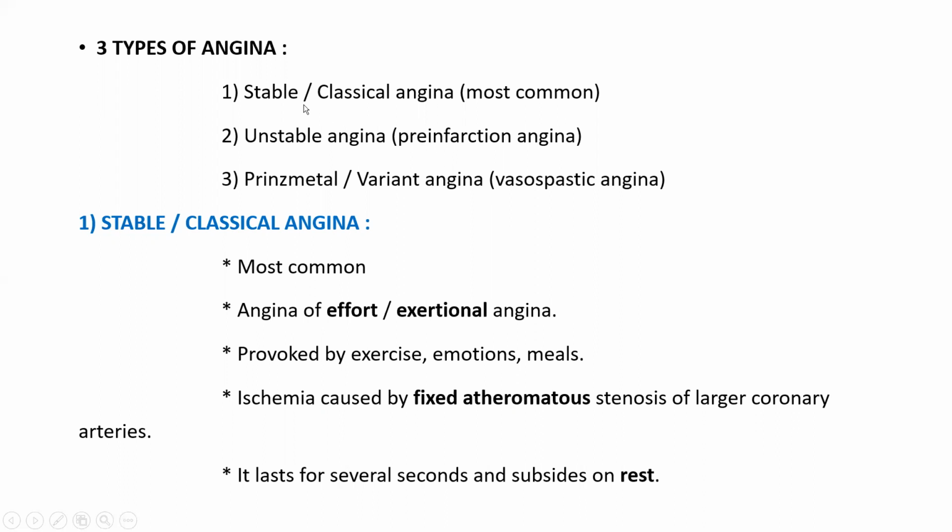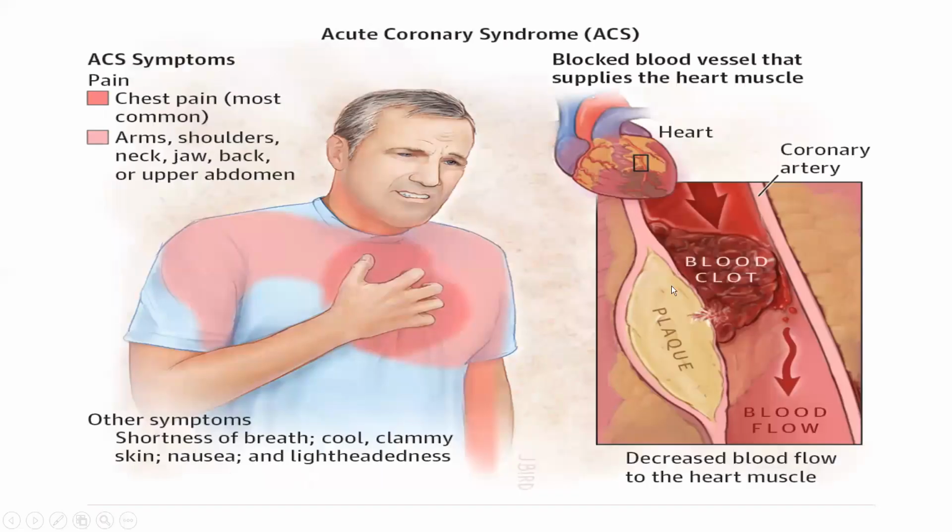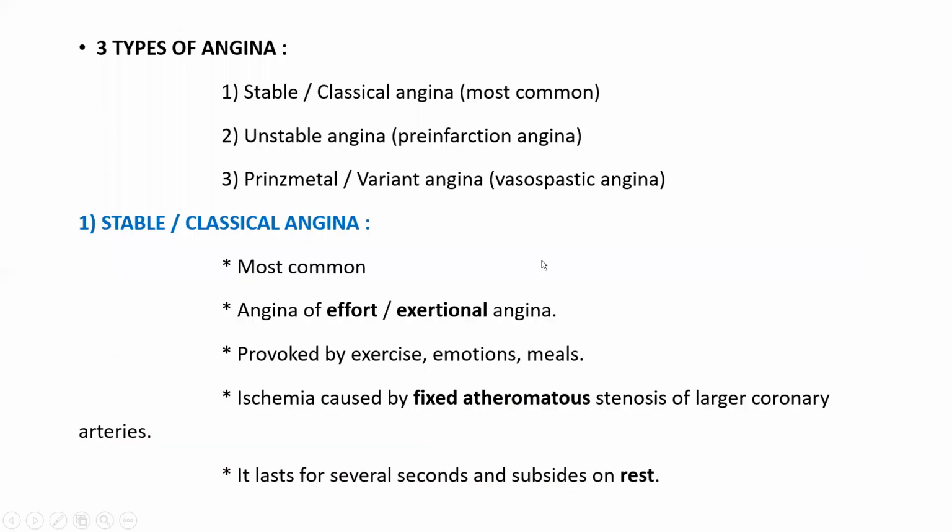Here, in stable and unstable angina, there is a reduced blood flow due to atheromatous plaque, because of this kind of fat and a blood clot. But in Prinzmetal or variant angina, there is a vasospasm. There is no blood clot obstruction. There is no fat obstruction, only vasospasm.